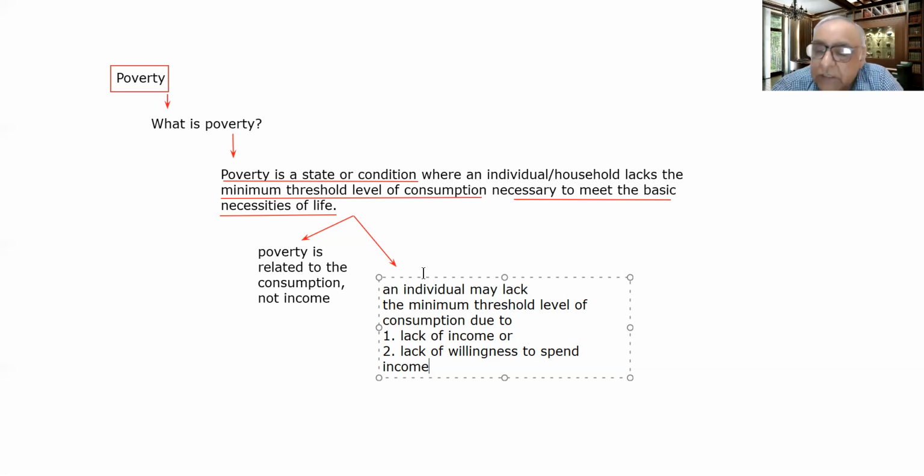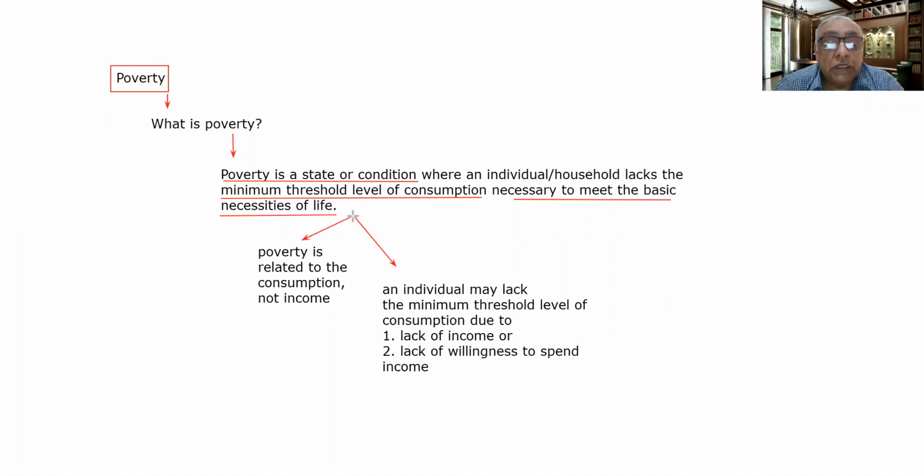Yes, it is true that your level of consumption may be low due to the low level of income. It is true. But the high level of income does not guarantee that your level of consumption will be higher. So this is an important point to be noted here.